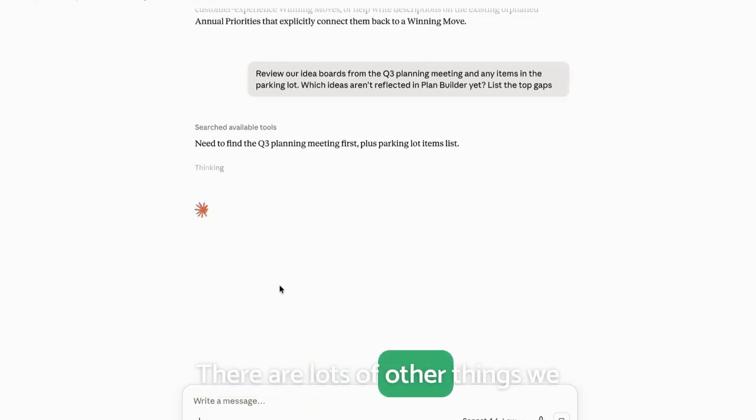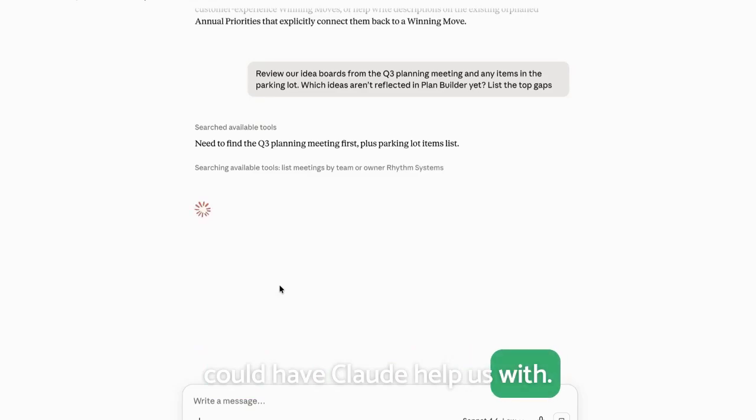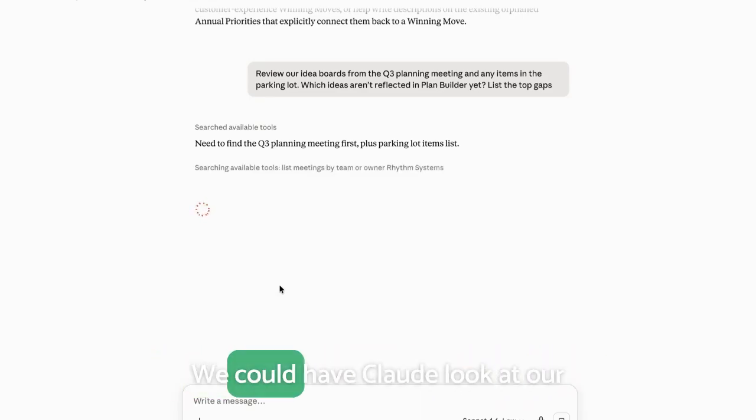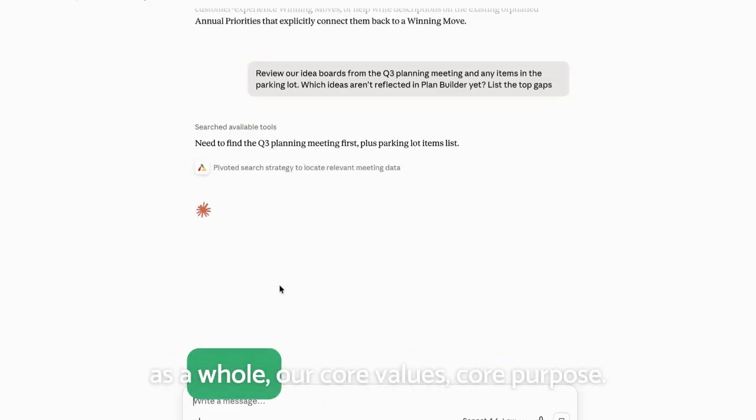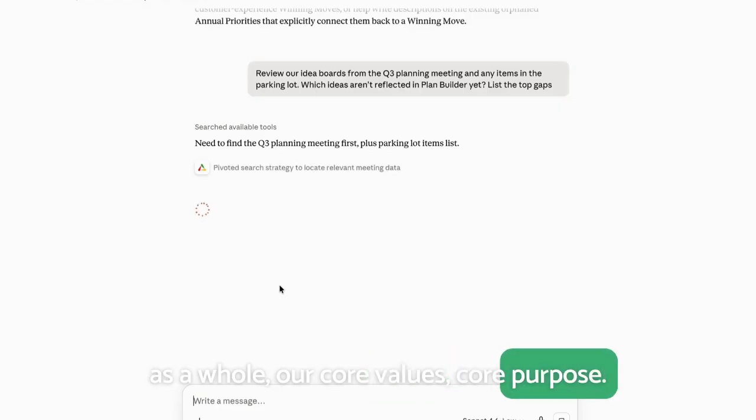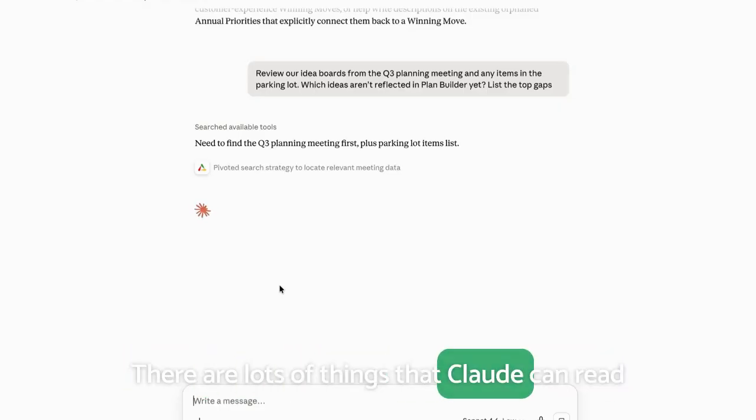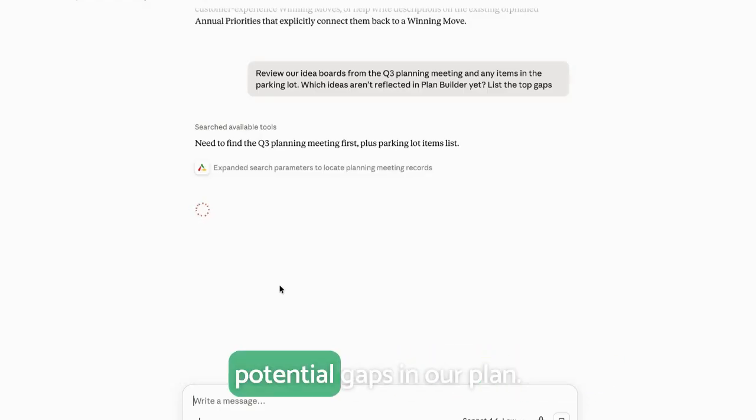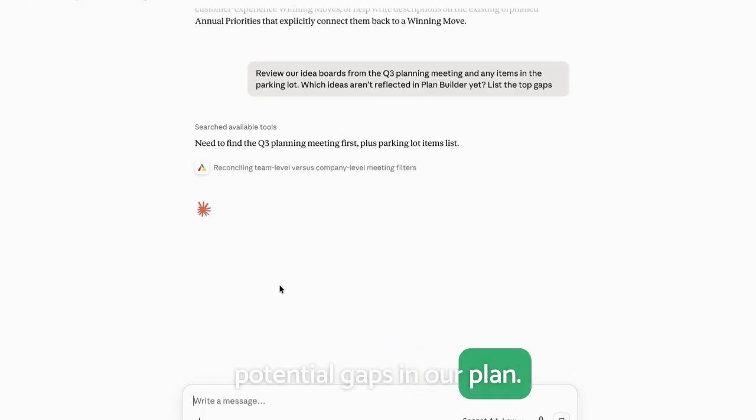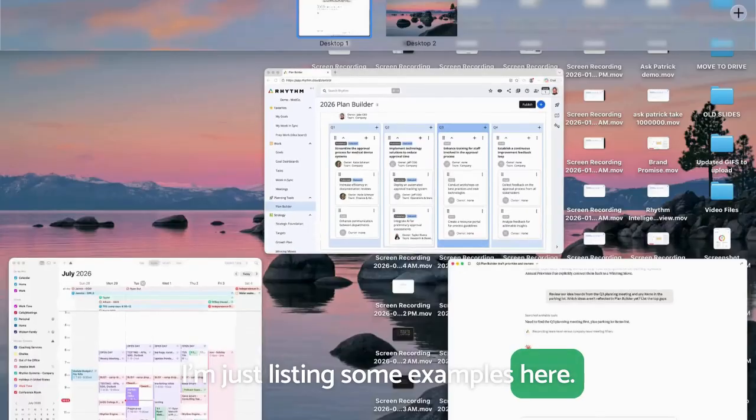There are lots of other things we could have Claude help us with. We could have Claude look at our SWOT. We could have Claude look at our theme for the year, for the quarter. We could have Claude look at our strategy as a whole, our core values, core purpose. There are lots of things that Claude can read from our Rhythm data to help us identify potential gaps in our plan. I'm just listing some examples here.